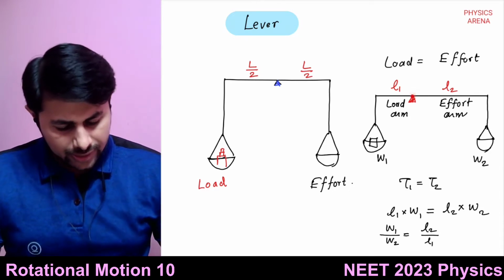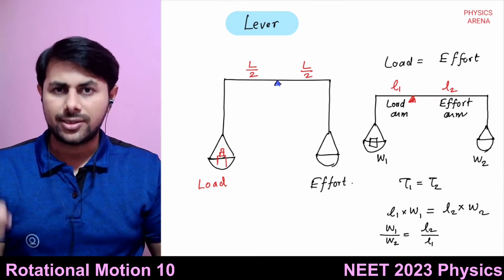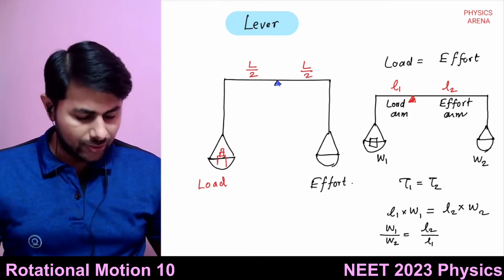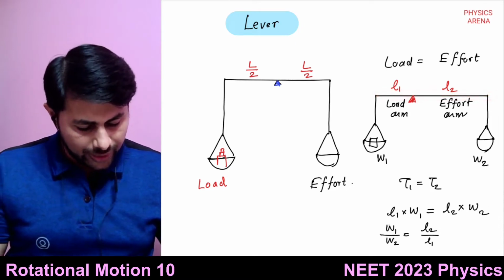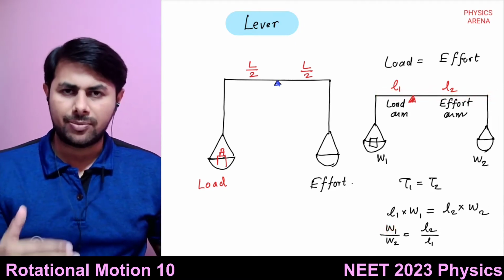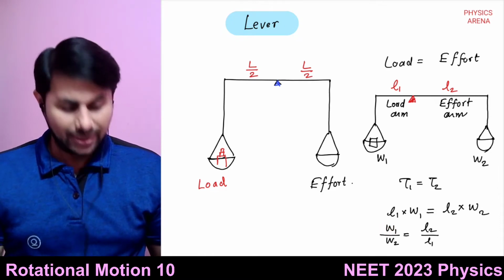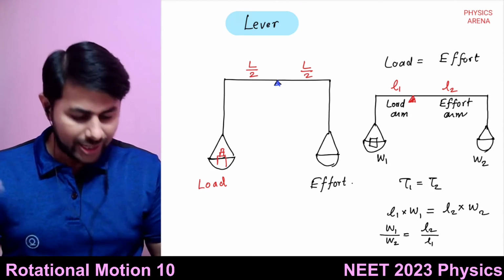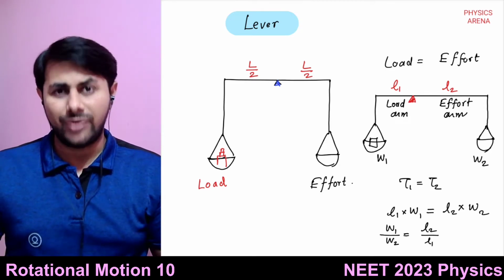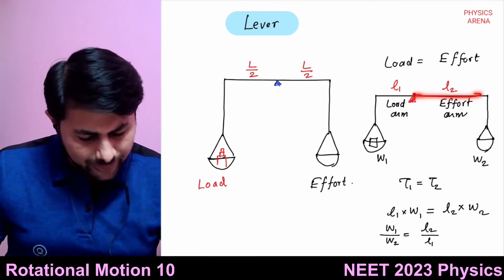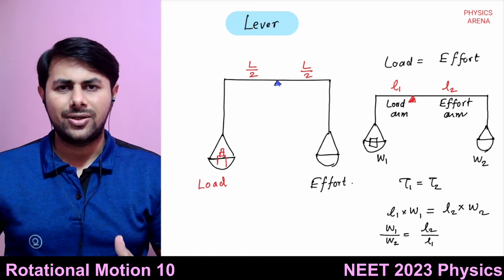Okay, and see, if you have a large effort arm, also called a lever, let's suppose this is 10 times bigger than this one, then L2 upon L1 is, suppose, 10. Then W1 will be equal to what? 10 times W2. So that means it will be balanced, or you can lift 10 times as much weight, if the effort arm is 10 times as long as the load arm.